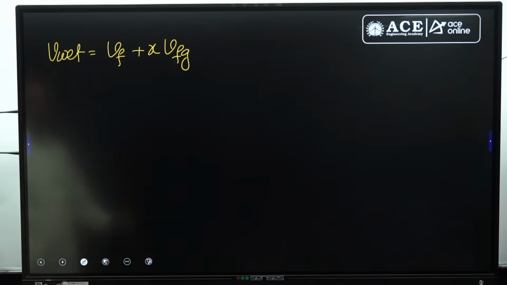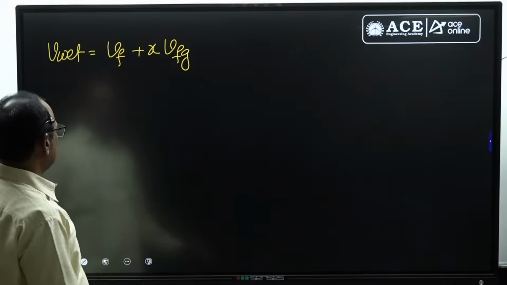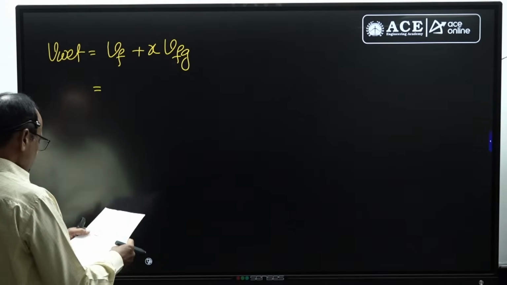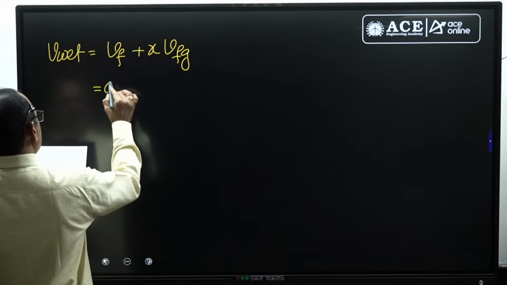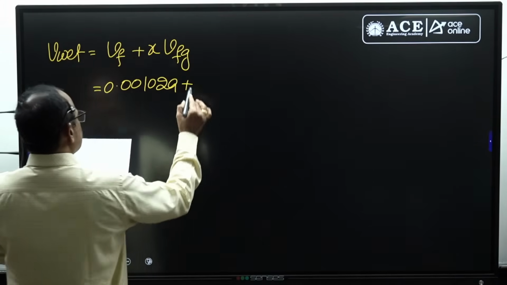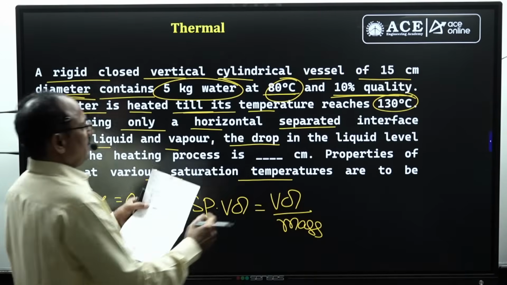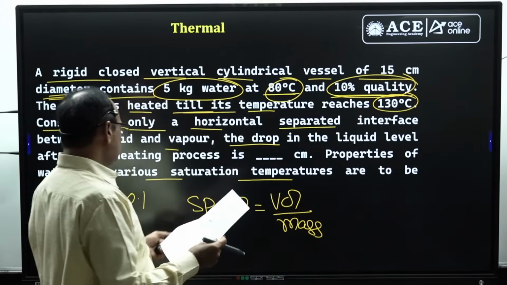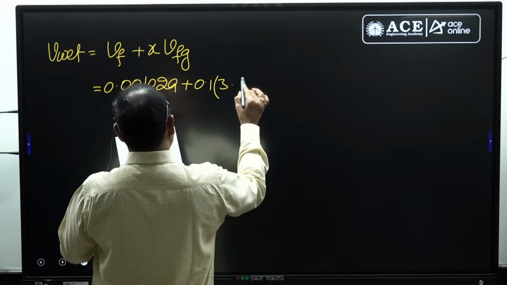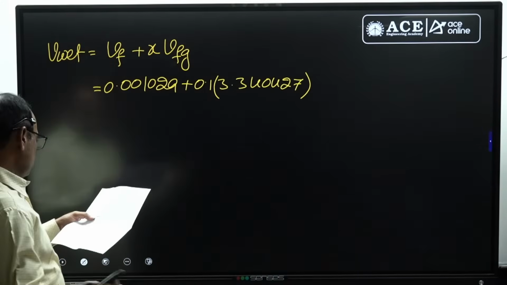That is the specific volume of the wet vapor corresponding to 80 degrees centigrade. Here the Vf value I have taken from the steam tables: 0.001029 meter cube per kg, plus the X value given, 0.1. Dryness fraction, 10% quality, means dryness fraction is 0.1. Then the Vfg value I took from the steam tables, 3.404271. So those might be the values given in the table.